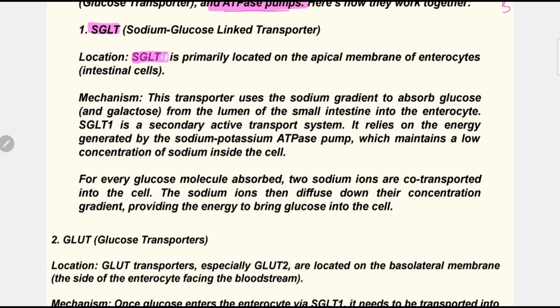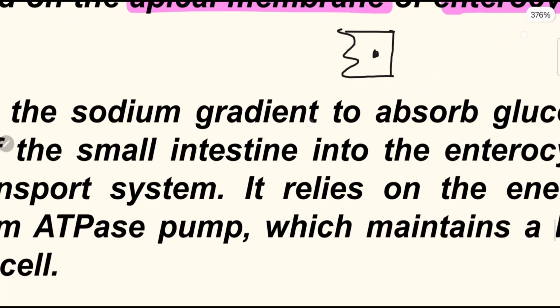Its location: SGLT1 is primarily located on the apical membrane of the enterocytes. That means it is located on the surface of the enterocyte. You remember that there is a cell, that is the enterocyte, and here is the surface of the enterocyte, and that membrane is named the apical membrane. This is the apical membrane.